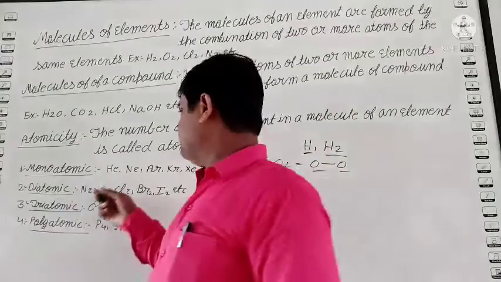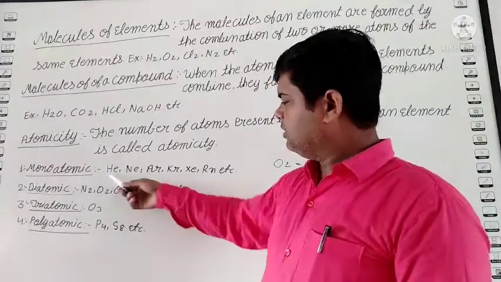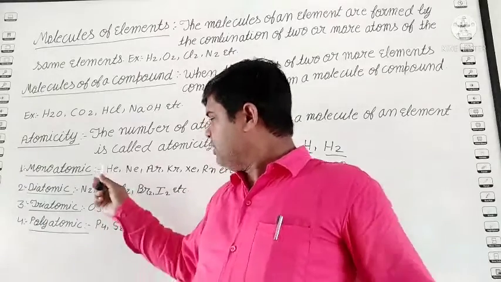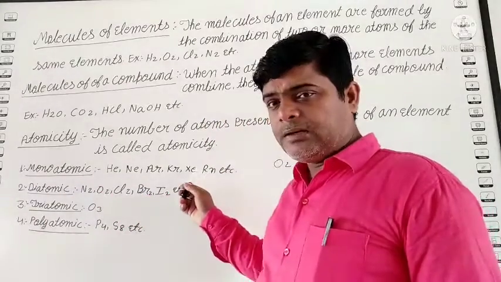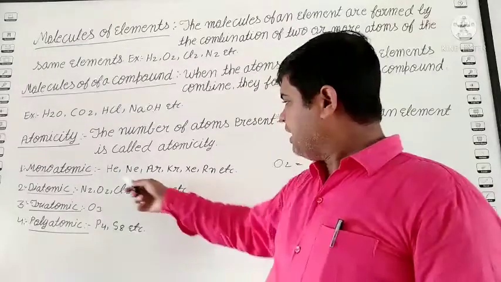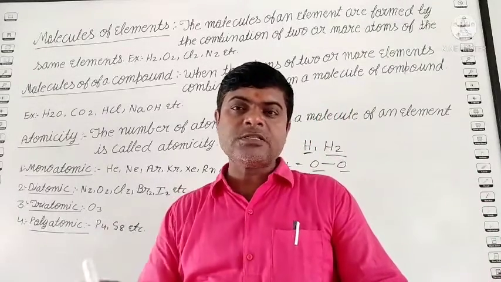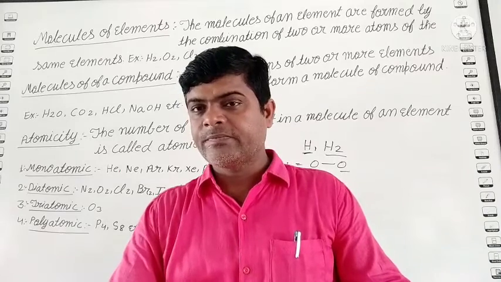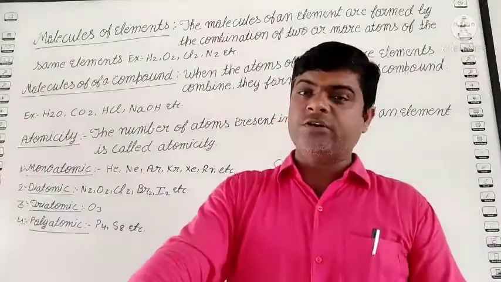Example: helium, neon, argon, krypton, xenon and radon. Do you notice any common property? All these gases are noble gases. Noble gases are chemically unreactive. So all the noble gases are monoatomic.